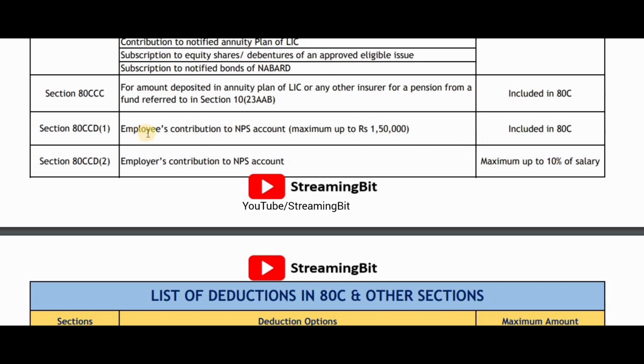Again, it is included in 80C. The next is section 80CCD(2), that is employer's contribution to NPS account. You can avail the maximum up to 10% of your CTC or salary. So that is one option that you can go for.